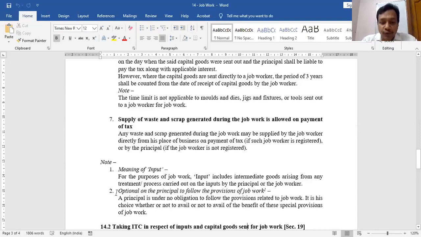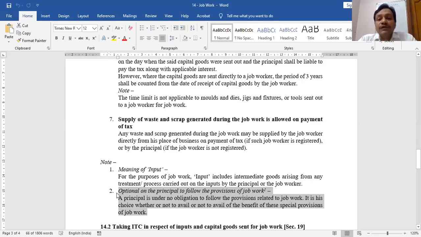So the provisions of job work are optional. If the supplier is not willing to bring back the machine within 3 years, if the supplier thinks that inputs cannot be brought back within 1 year, then supplier should not go for this provision. This provision is optional on the supplier. It is not compulsory.